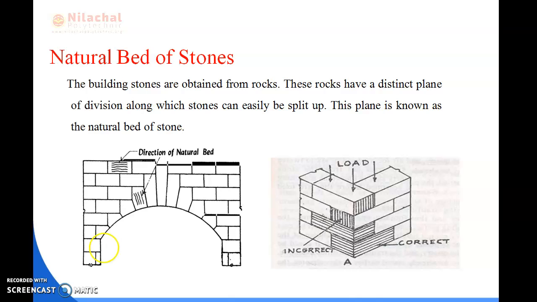You can see here the load is directly perpendicular to the natural bed, and it is the correct position. And here you are seeing that the load is vertical, and it is the incorrect position. I have told you in the previous slide.